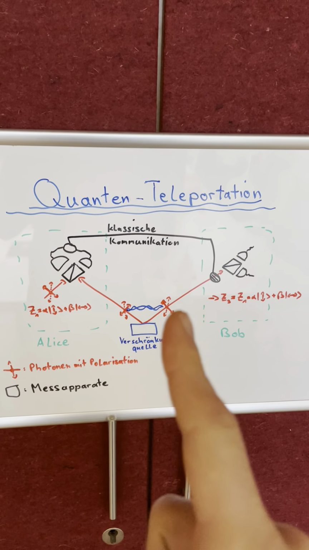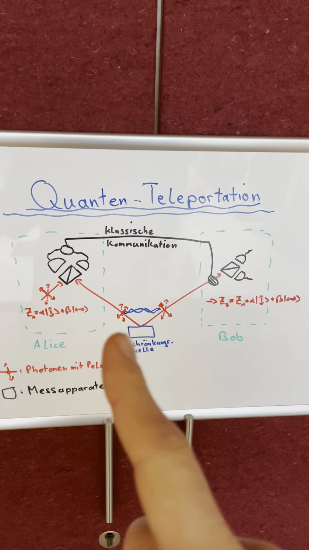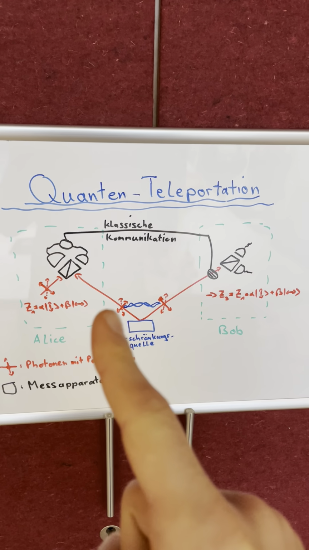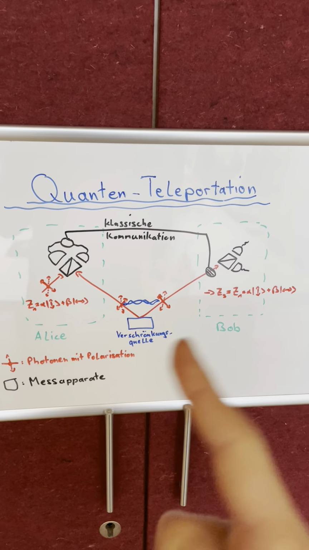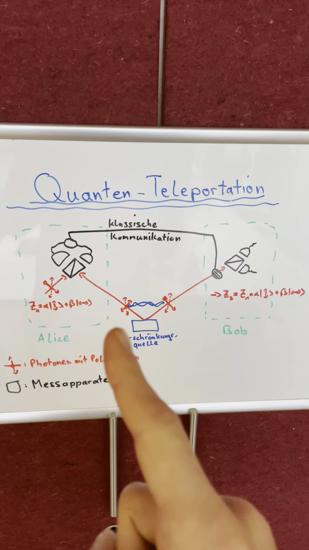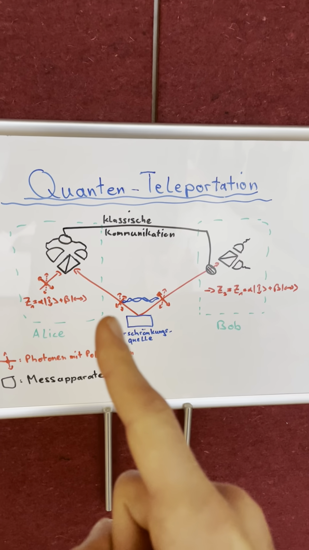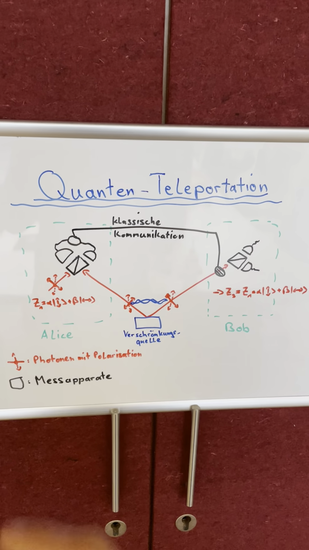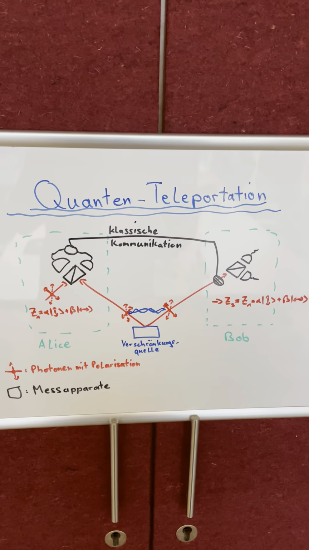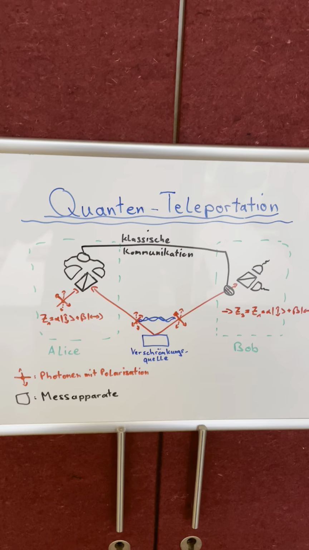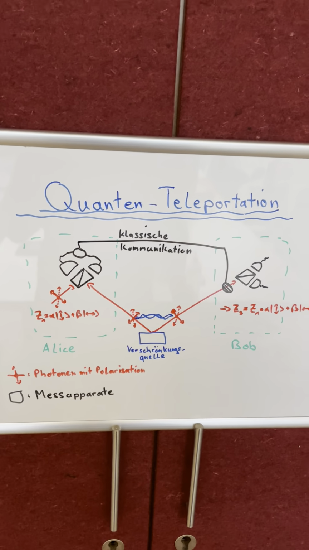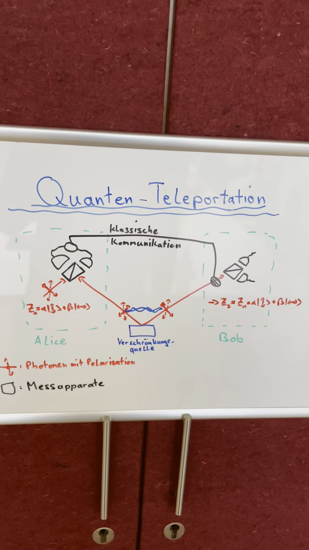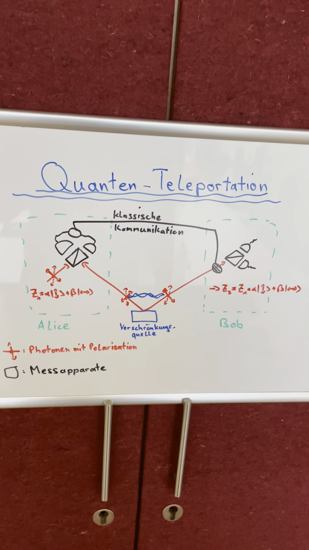In this case, two photons. Let's label them 1, 2, and 3, and the polarization is denoted by the arrows. Now this entanglement means, for example, that if this photon is measured to be in a horizontal polarization, then the other one is with 100% certainty in the vertical polarization, or vice versa. So this was the 100% correlation of entanglement.